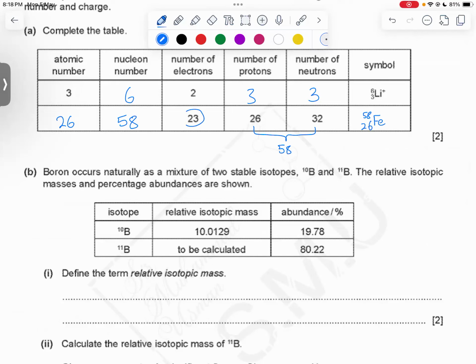And you should also observe one more thing before moving on to the next question. Whenever this question comes, you should always observe that they will give you different numbers of protons and neutrons. Now they've given you 3 more protons than neutrons. Therefore, this one should have a +3 charge. All right. So you want to write +3 over here as well.